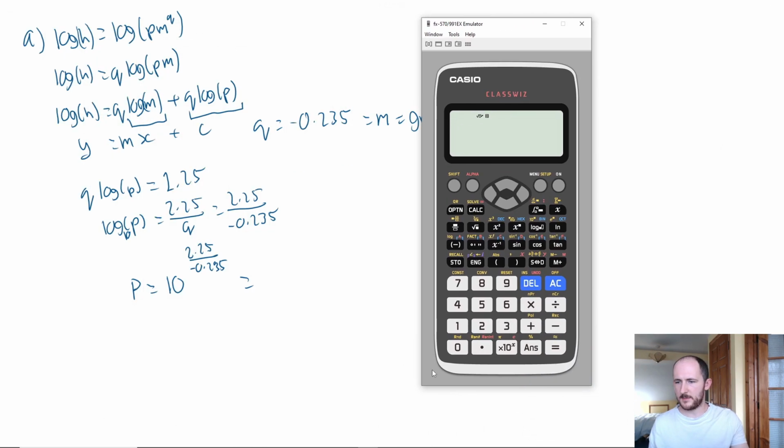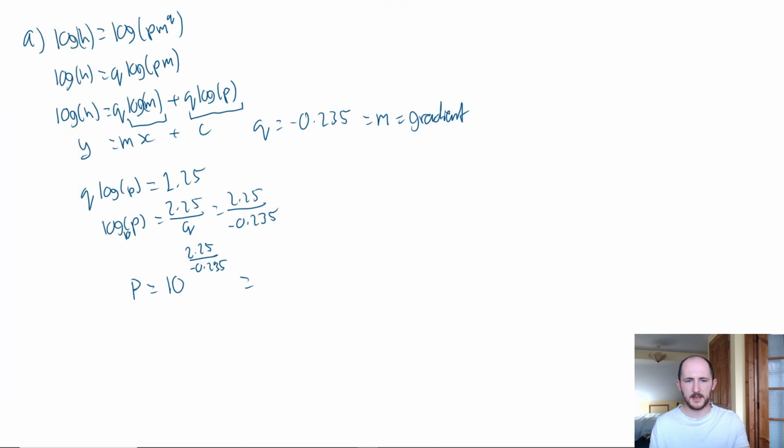I hope that makes a bit of sense. I did go through it a bit faster just to show you how quickly you can actually do it once you get a bit stronger, but hopefully you managed to follow along. If you didn't, leave a comment and I'll let you know. And it says to 3SF, so 2.66 times 10 to the minus 10 would be what we're doing here.